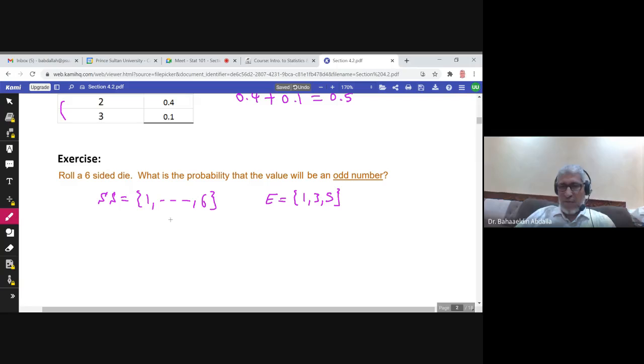So the probability of E would be probability of 1, which is 1 over 6, plus probability of 3, which is 1 over 6, plus probability of 5, which is 1 over 6, and the answer is 3 over 6. Or you can simply divide the number of outcomes in E over the total number because the experiment is equally likely.